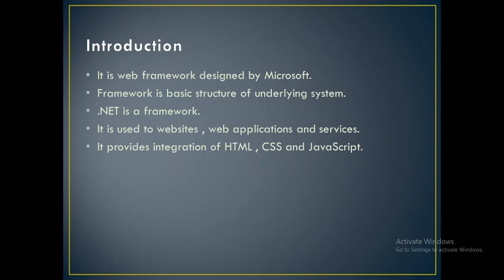The framework provides a platform to develop web applications, websites, and services. It acts like a platform for application development. It provides integration for markup languages like HTML, CSS, and JavaScript.